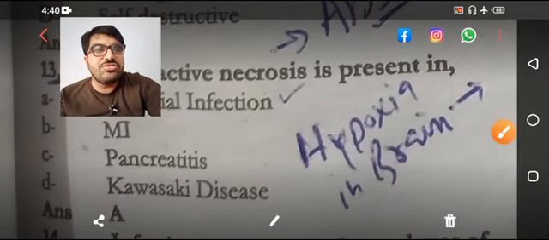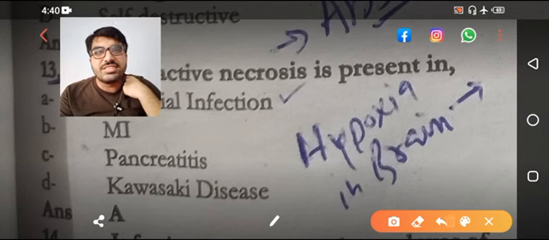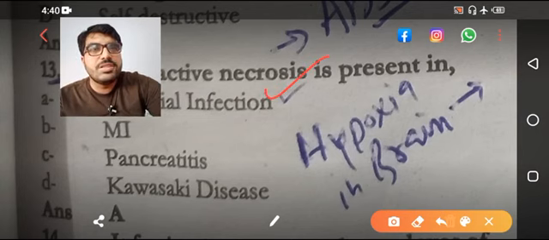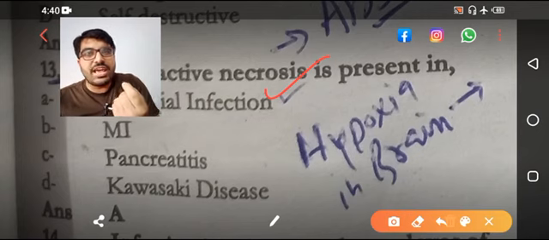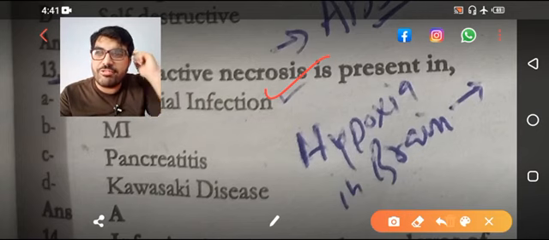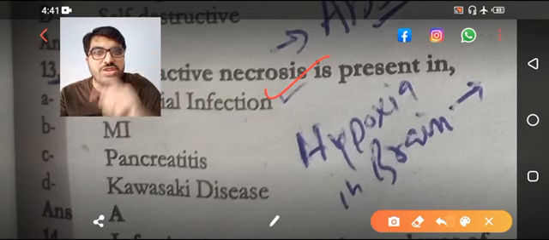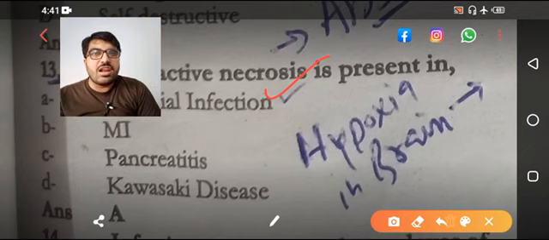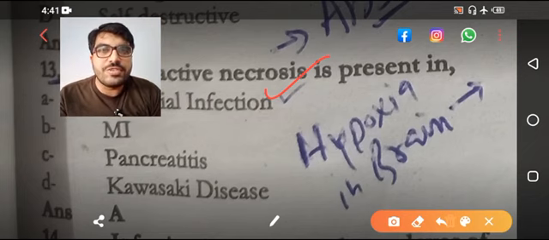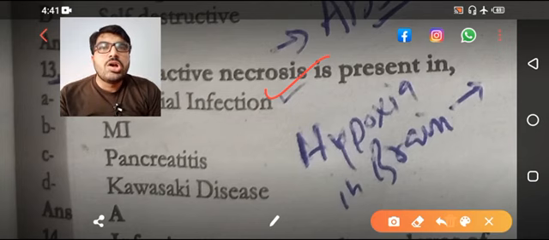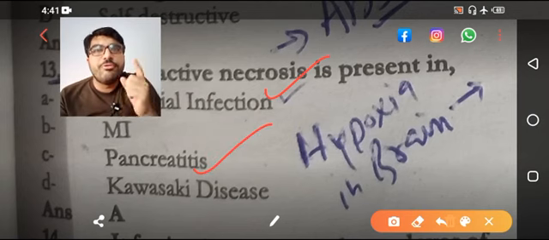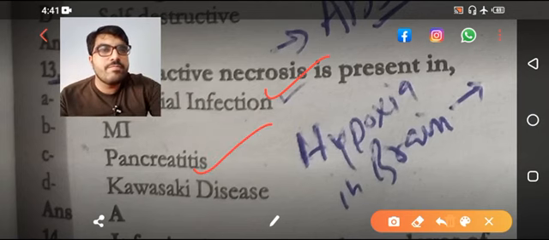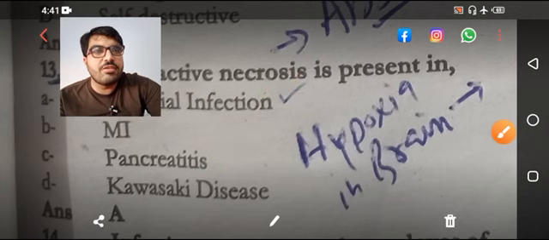Liquefactive necrosis is seen in, this is bacterial infection. Well, someone has shared the reference. I am giving the reference of a surgery book. There are almost 15,000 MCQs in that book. So in that it is bacterial infection, that is not pancreatitis. And in pancreatitis the most common is fat necrosis. Over here the answer is bacterial infection.